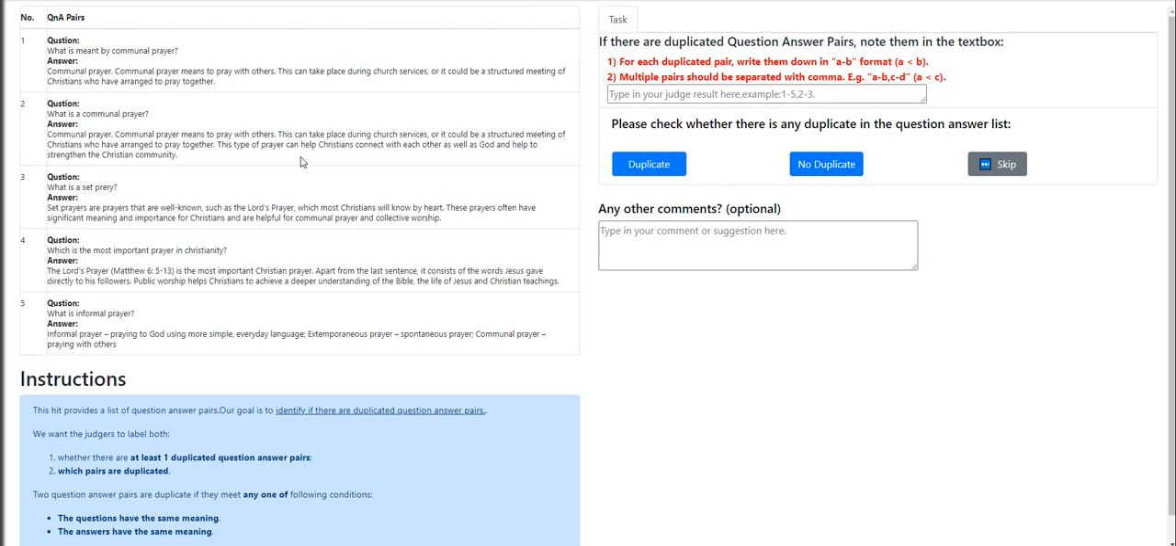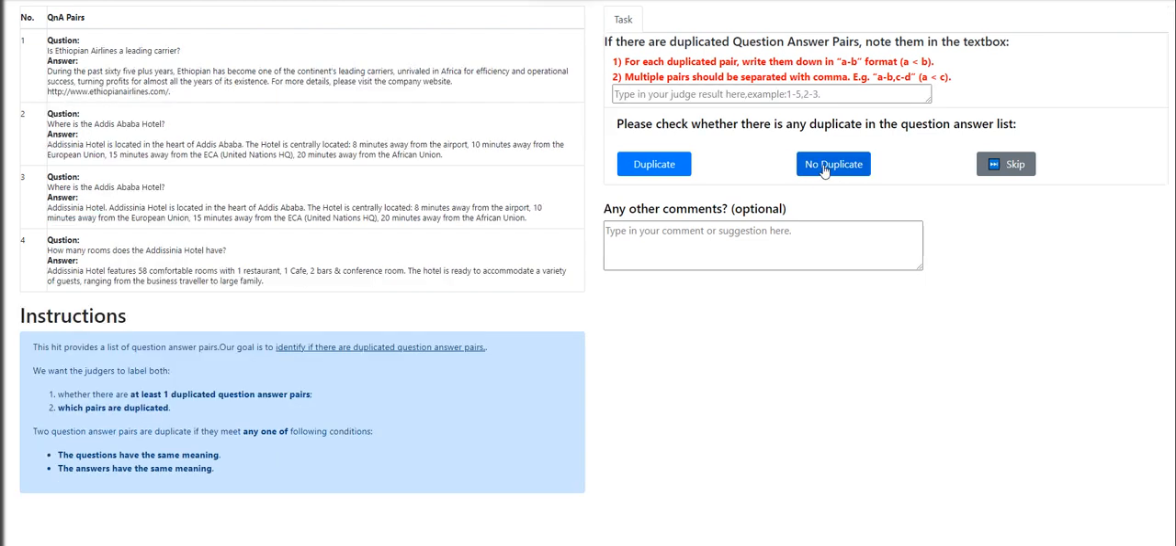No duplicate. What is meant by communal prayer? What is a communal prayer? So that's already a duplicate question. What is a set prayer? Which is the most important prayer in Christianity? What is informal prayer? No duplicate.